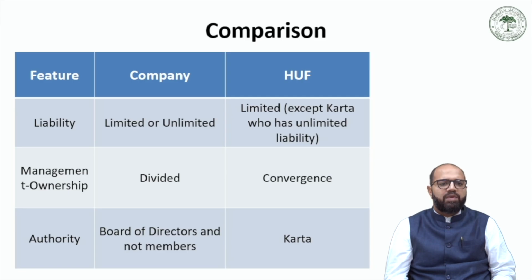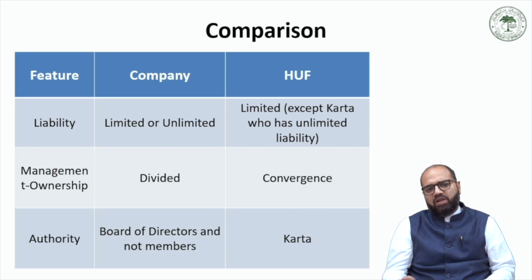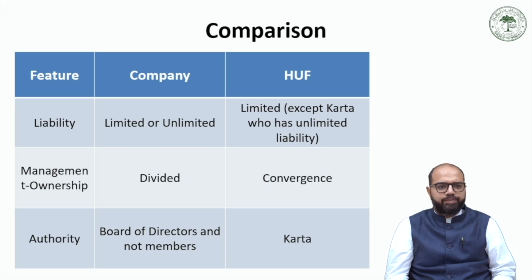Now the liability of a company may be limited or unlimited, depending upon the choice which the promoters or the founders make. Whereas in case of an HUF, largely there is limited liability except that of a Karta who has unlimited liability. So this Karta exception is made because he is the most powerful person having the most authority, and therefore limited liability is there only for other members who have less authority, but for the Karta there is unlimited liability.